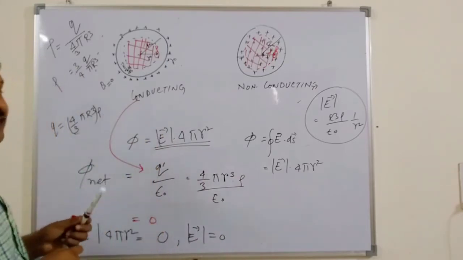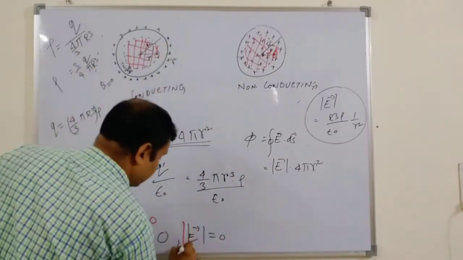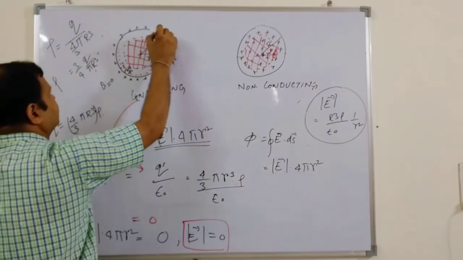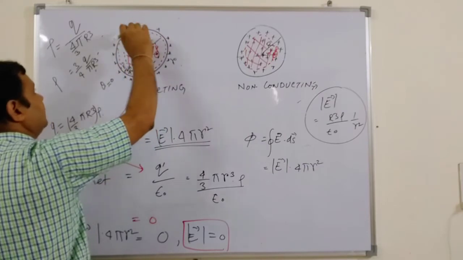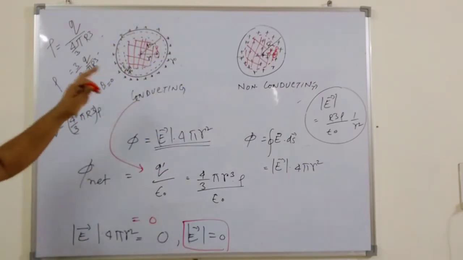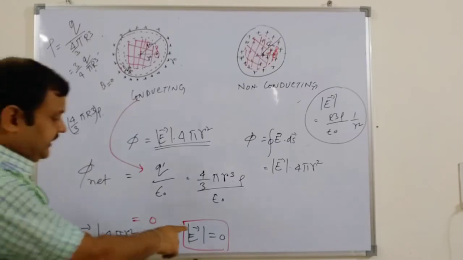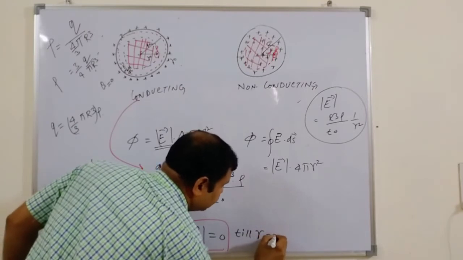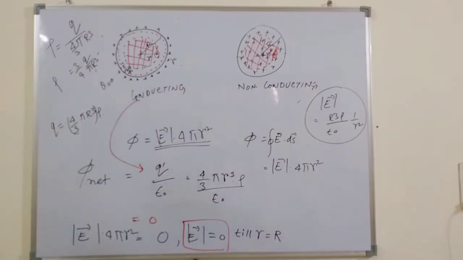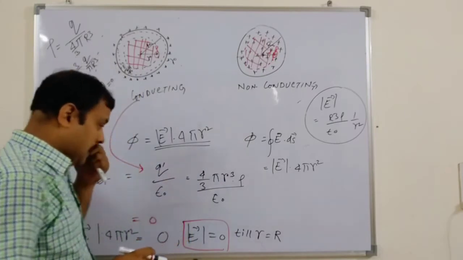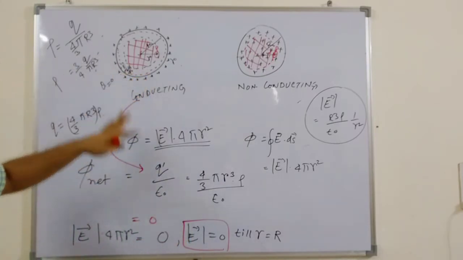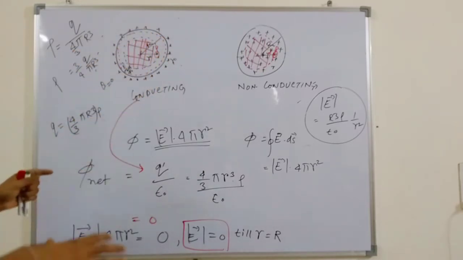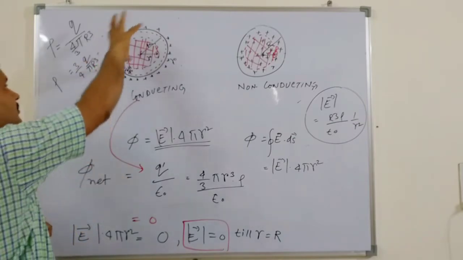It means there is no electric field until you reach the radius r. Till you reach the maximum radius r, you will not find any charge, because all the charge is distributed just over the outside surface. There is no inside at all. So the electric field will be 0 for r less than or equal to R. Once it reaches R, the electric field will start to be maximum, because the charge is now enclosed, inside or outside the surface.